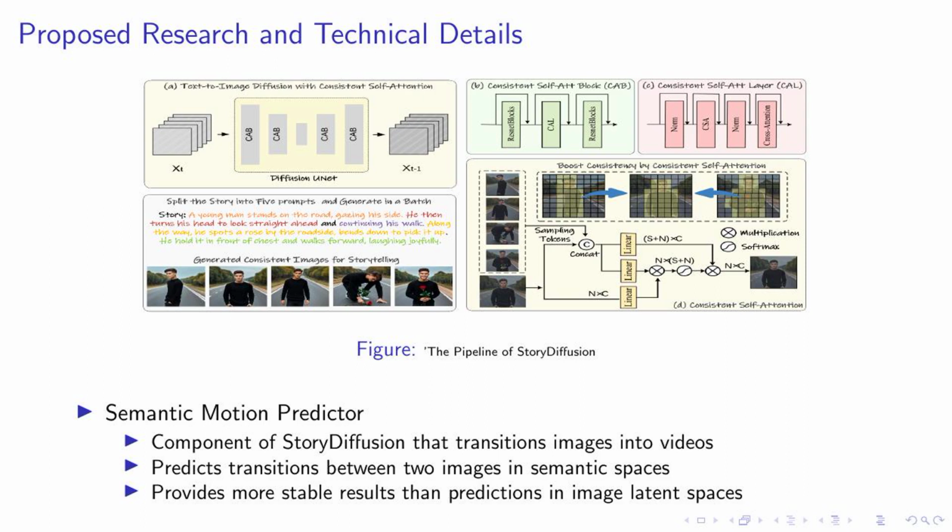In essence, the Semantic Motion Predictor is a game changer in the field of image and video generation, offering a more reliable and efficient way to create consistent and high-quality videos. This is just one of the innovative features of story diffusion, and we'll explore more as we move forward.